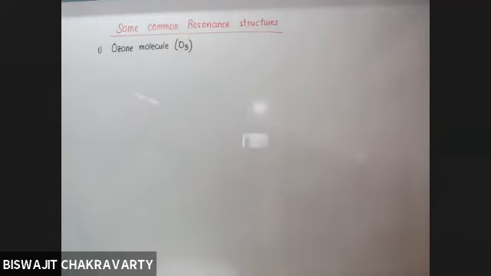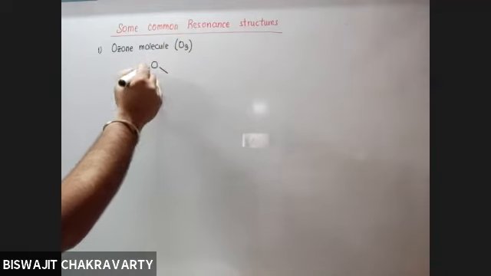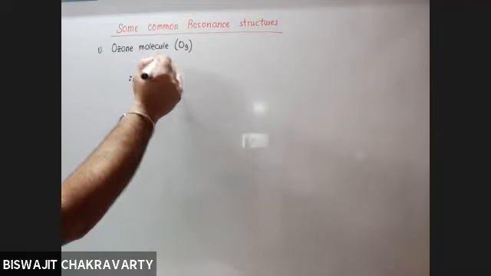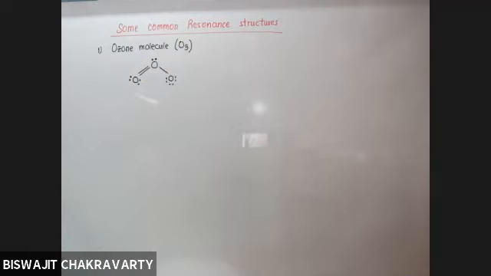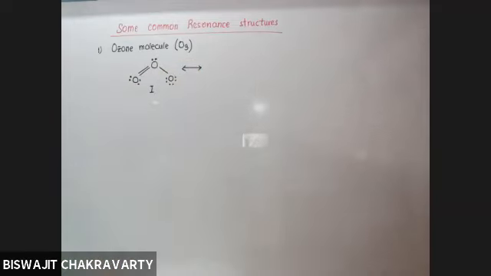O3. How many resonating structures for ozone are possible? 2. So in the first structure, we are putting a double bond in between the first two oxygens and a single bond in between the second two oxygens. This is resonating structure 1. See the symbol I am using. In between two resonating structures, we show a double-headed arrow.